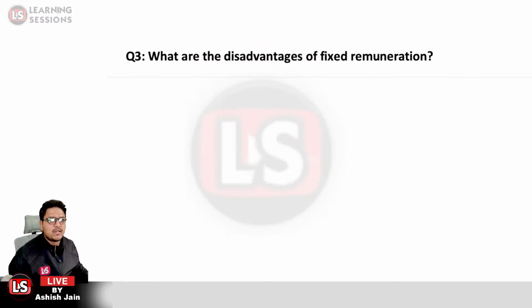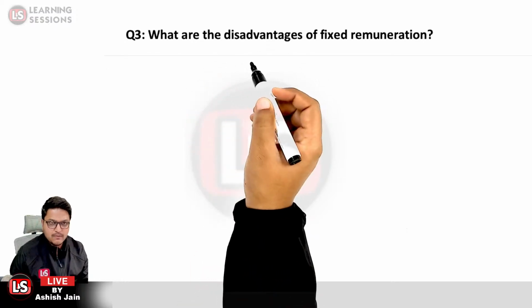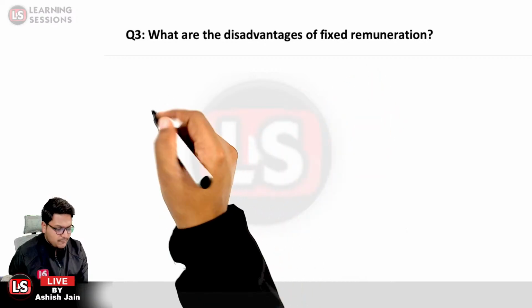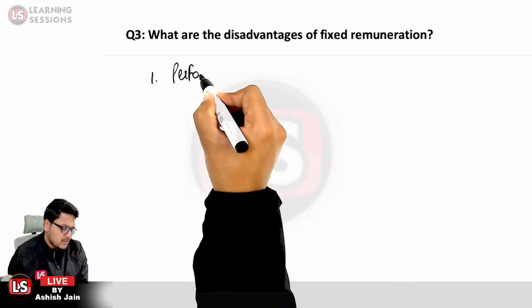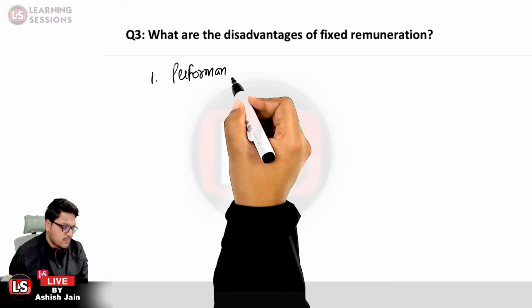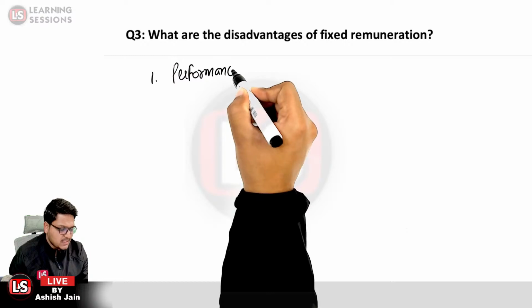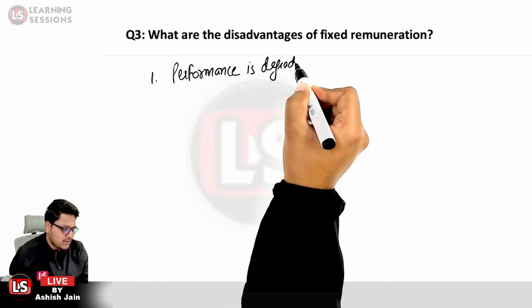Next one is related to the disadvantages of fixed remuneration. First, the performance is degraded, because the performer and the non-performer are getting the same amount, so no one tries to be competitive.